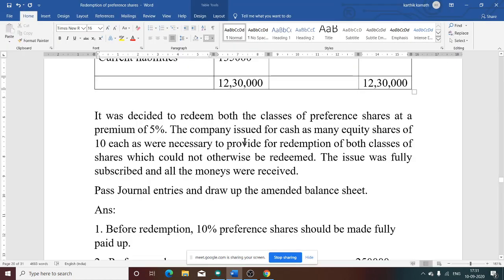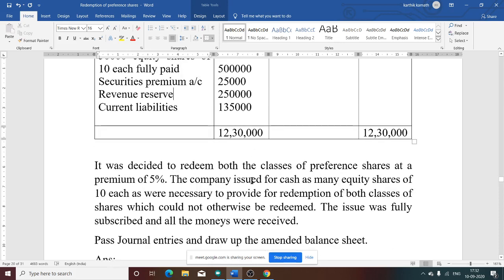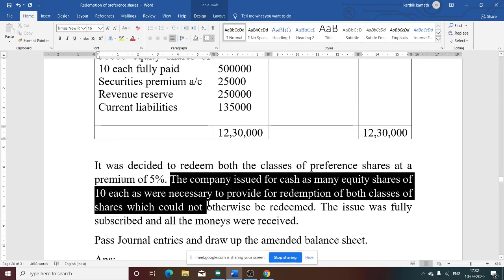Company issued for cash as many equity shares of 10 each as were necessary. That means after utilizing the profit information, if any, or reserve information, if any, the remaining balance you can take from a fresh issue. That is the meaning of this sentence. The shares are issued to provide for redemption of both the classes of share which could otherwise not be redeemed.